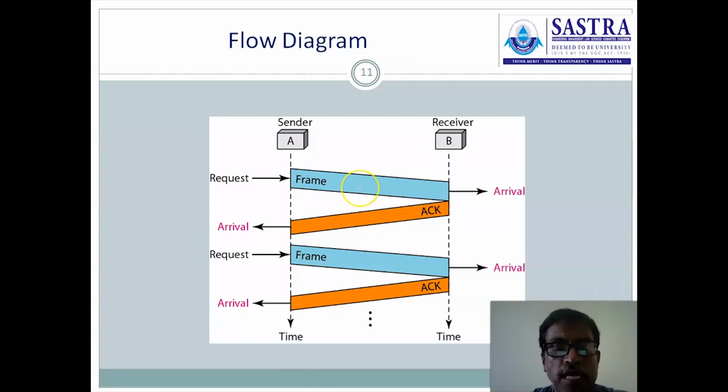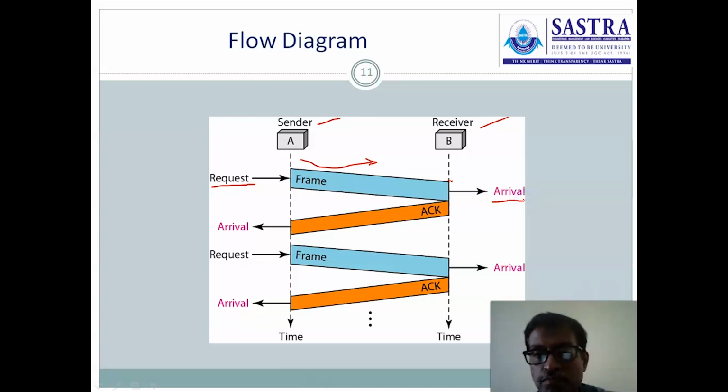In the flow diagram of the stop and wait protocol, there are two entities available here, sender and receiver, A and B. Whenever a request to send event occurs, immediately the frame is transmitted from A to B. Once it arrives at the receiver, immediately the arrival notification is given to the DLL on the receiver side.